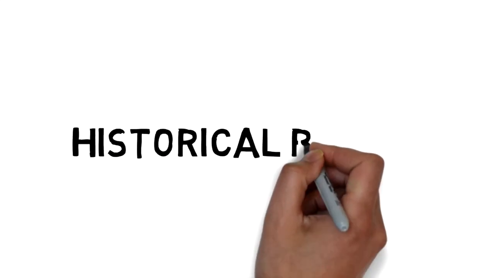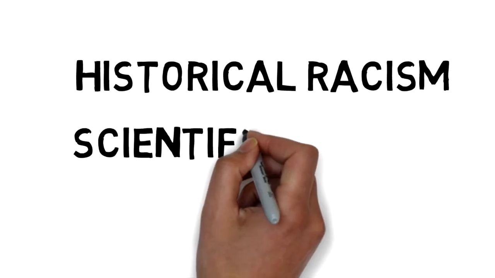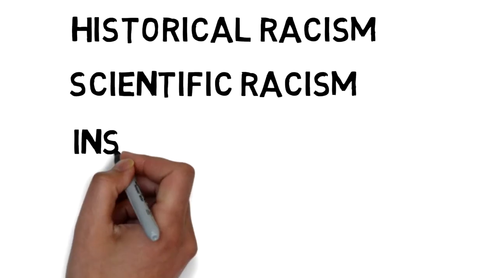The first is historical racism, which is based on where you originate from. For example, the Nazis in Germany believed that white people of German origin, or the Aryan race, were superior to all other people. The second type is scientific racism, which focuses on the physical characteristics of humans, such as their brain size. It believes that some races are better and more intelligent than others, and that superior races need to civilize others.